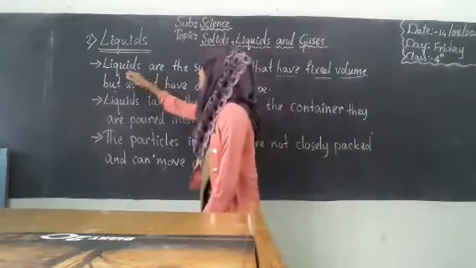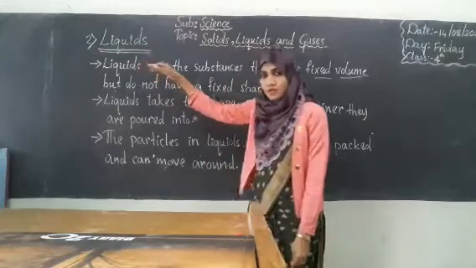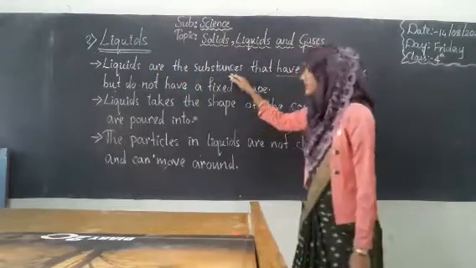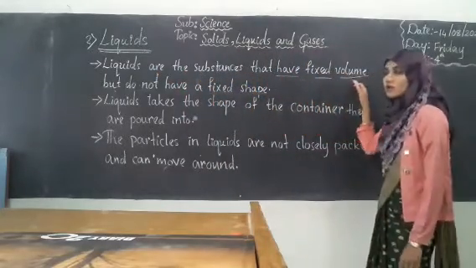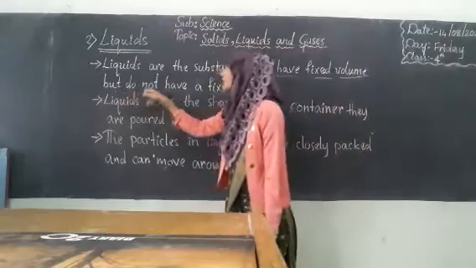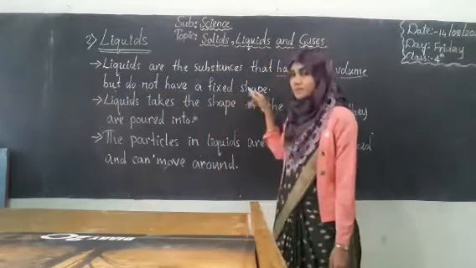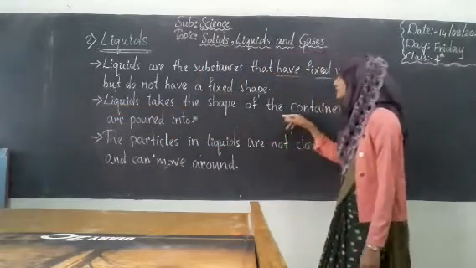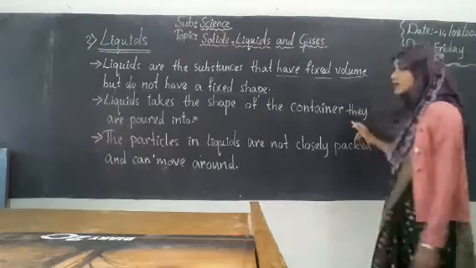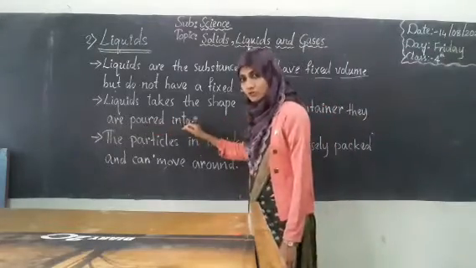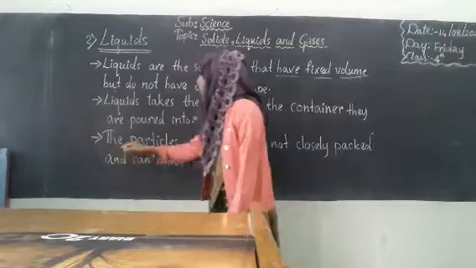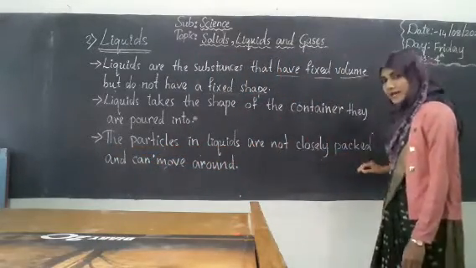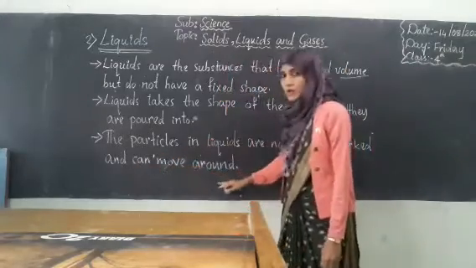So liquids are, you can repeat along with me, okay? Liquids are the substances that have fixed volume but do not have a fixed shape. Second point, liquids take the shape of the container they are poured into. And the last point, the particles in liquids are not closely packed and can move around.